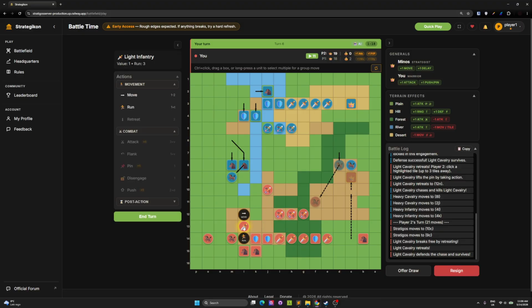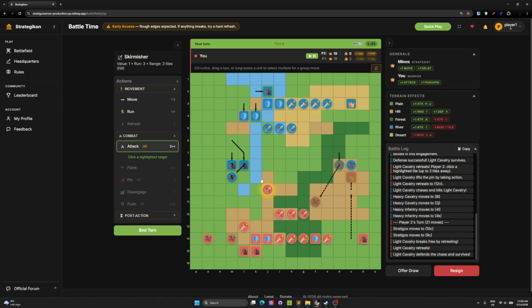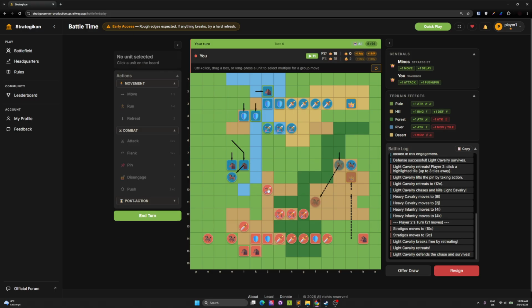And if I put my skirmishers inside, if I hover here, by the way, you can hover almost everything. If I hover over here, the range of the skirmishers goes up. The only unit that can attack one, two, or three tiles away, depending on the terrain, is the skirmishers. Everybody else